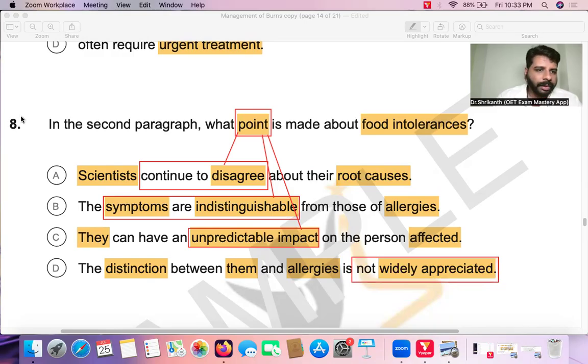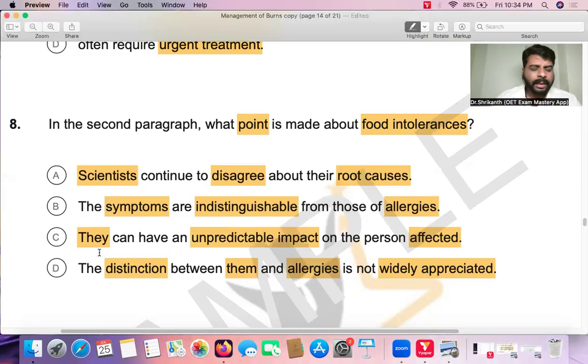That is the verb over here, and that is what the writer is trying to tell us. Now you see, very long, lengthy options are now much smaller. Continuing to disagree, symptoms are indistinguishable, unpredictable impact, not widely appreciated. So you should have a memory of these, the question, as well as the answer options in your mind.